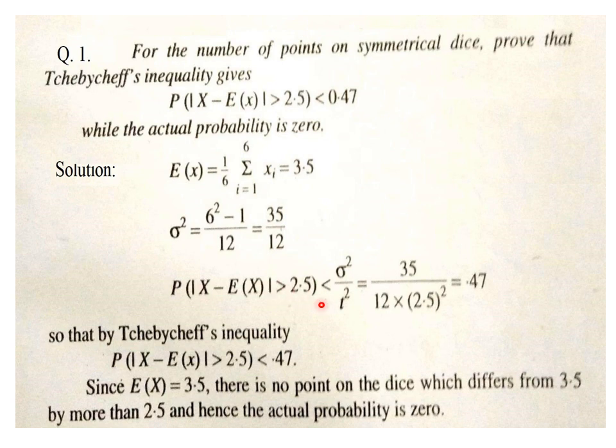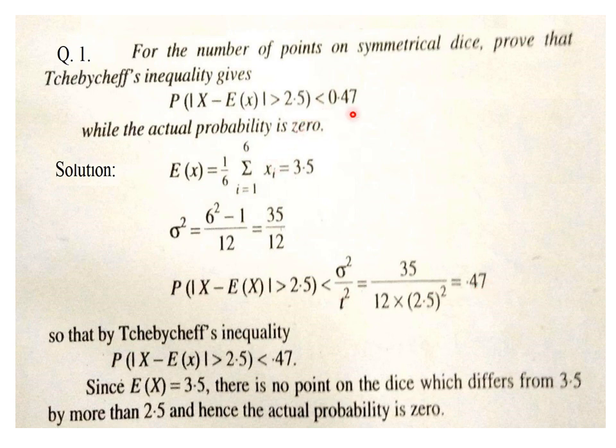But if it is greater than, then the other sign will be less than. So equality will be at both places or at neither. Fine. Now we substitute the values of sigma square and t square: sigma square is 35 by 12, and in the denominator t square, t being 2.5, so 2.5 square, and that value is 0.47.